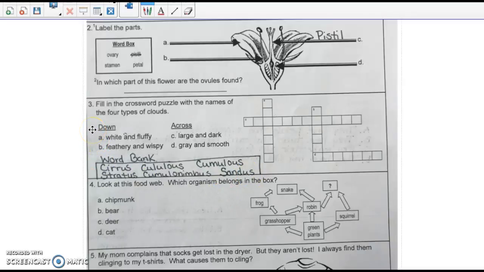Okay, so down the letter A, so that's going to be right here, the letter A down. White and fluffy. Figure out which one of these goes into those spaces. That would be white and fluffy. B down, which is right here. Feathery and wispy. Across, we have C across, which is right here. Large and dark. D, which is over here. Gray and smooth. Fill them in.